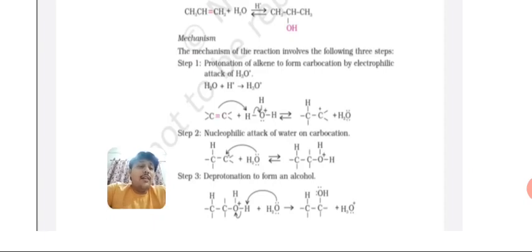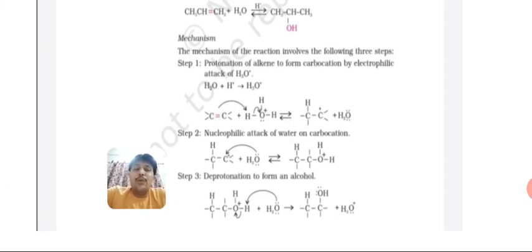Now you see, we required only OH on that carbon. So here one H is extra in the product of the second step. So we have to remove that H. In the first step, a proton is donated to that group. That means protonation occurs. Now we have to remove that hydrogen. So deprotonation is required here. So the last step is deprotonation to form an alcohol.